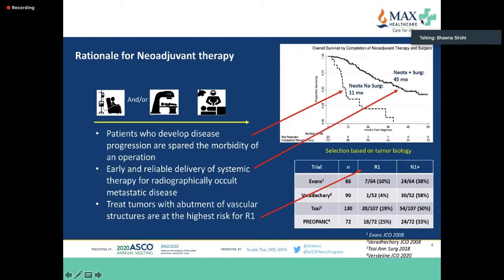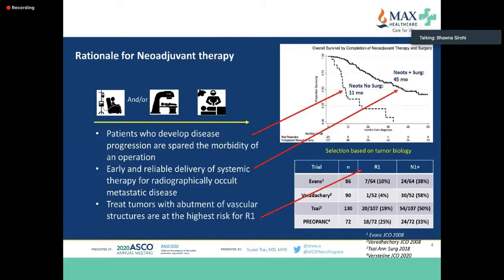Some of these studies are published by the MD Anderson group, showing that patients who develop disease progression probably do not need pancreatic surgery. And if you look at the curve, patients who had neoadjuvant therapy only, no surgery, have a survival of 11 months, compared to those who had neoadjuvant therapy and surgery, which is significantly better. We've also learned from quite a few studies that if the tumor is abutting any of the vascular structures, the risk is very high.